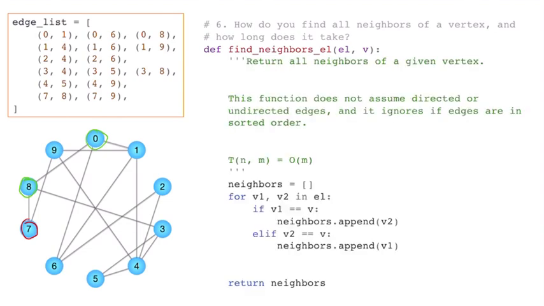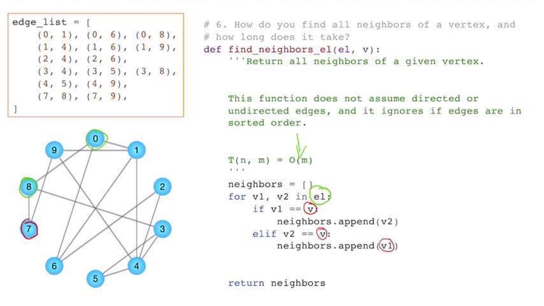Well, you have to loop over all edges. So I'm going to say for each edge in my list of edges, and for this one you can clearly see I'm ignoring the weights. I wish I was a little more consistent in my slides here. I apologize for that. So I'm going to loop over all edges, which is why we have a big O of M algorithm. And for each one, I'm going to say if V1 is equal to the vertex for which I want to find neighbors, then I'm going to append V2 to my list of neighbors. Otherwise, if V2 is equal to that, I'm going to append V1.